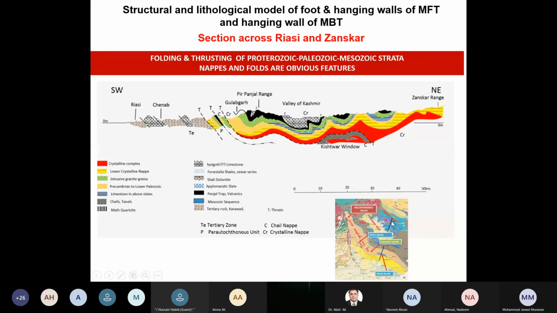That is one prominent cross section. This is the black line here in the map, and in the south we can see some imbrication and some nappes. Entirely, I would say the entire strata has been folded and thrusted in this part of the Himalayan fold belt.